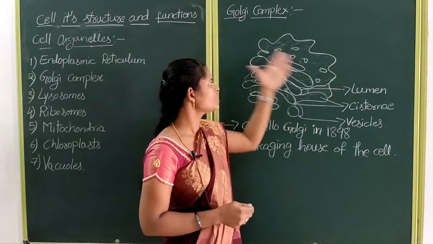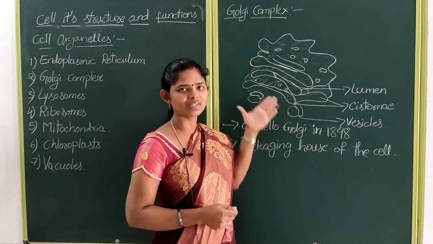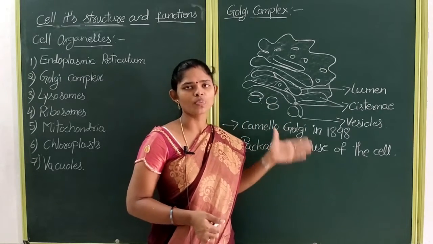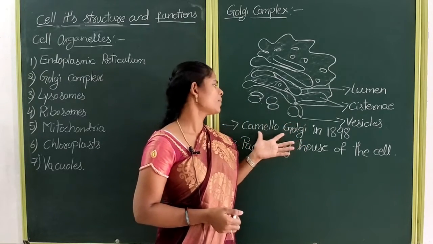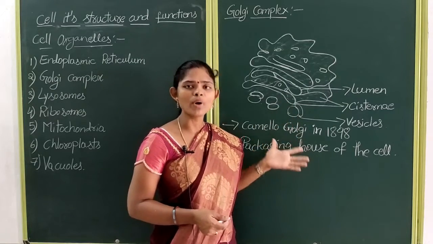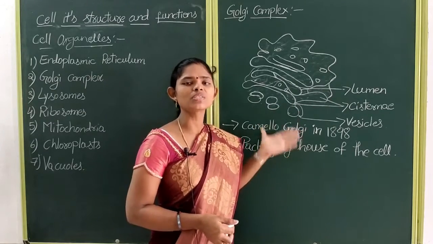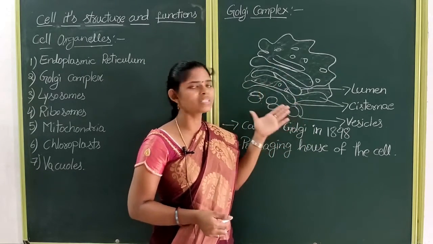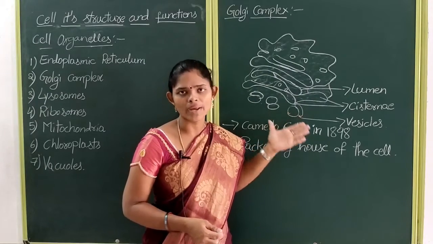Its finer structure can be clearly seen under the electron microscope.